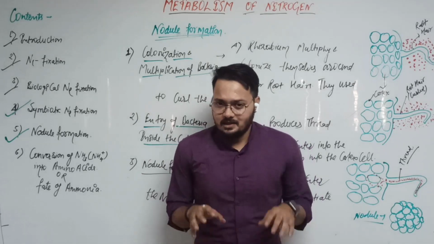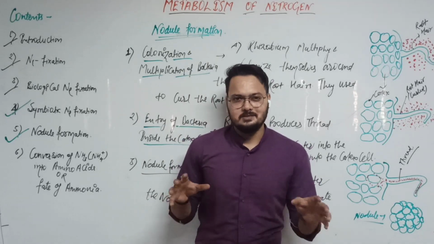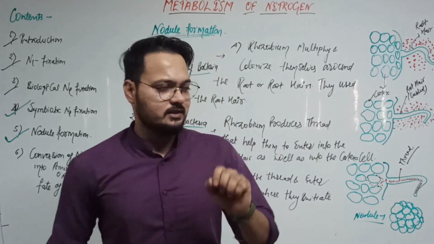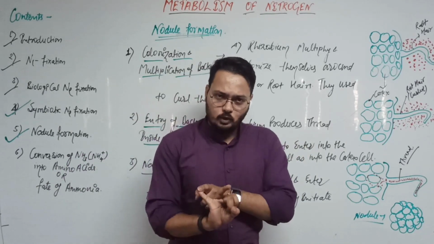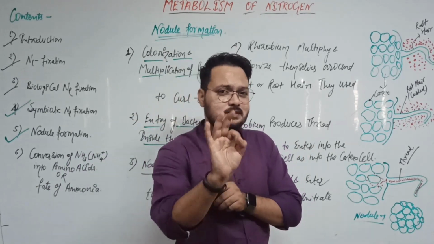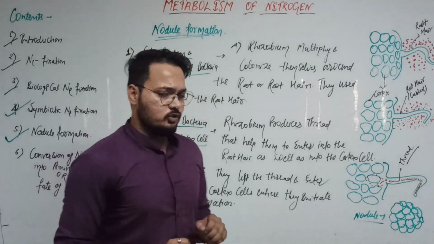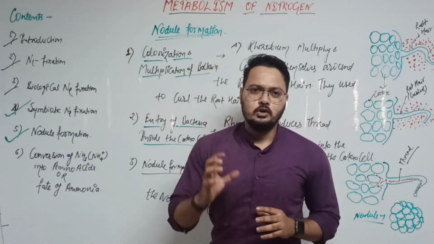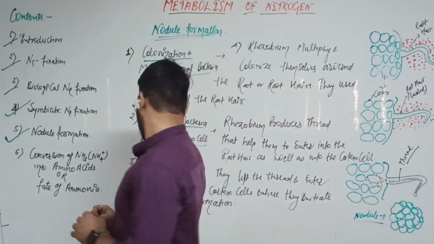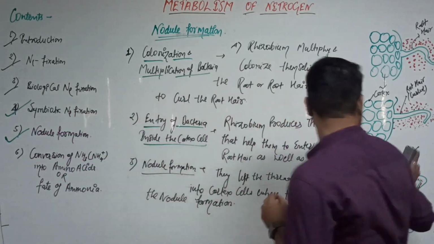But something is very special in the nodule, that is leghemoglobin, and the other thing is the nitrogenase enzyme. Our nitrogenase enzyme is the molybdenum iron protein enzyme. So let's write about this.